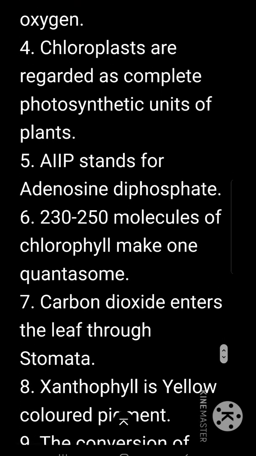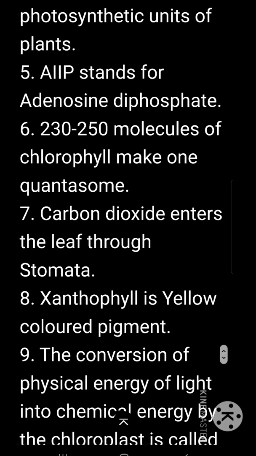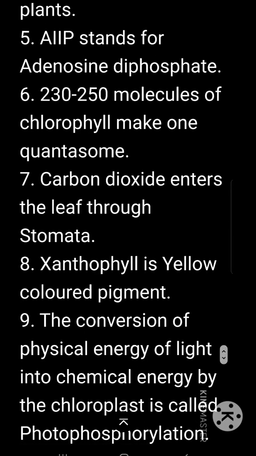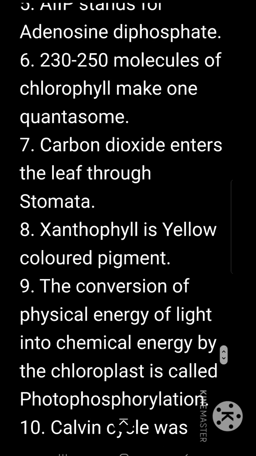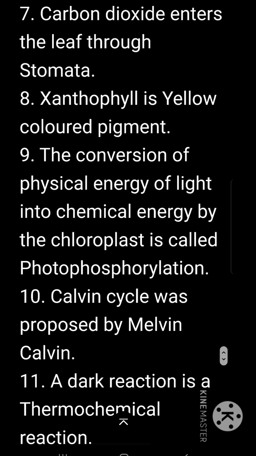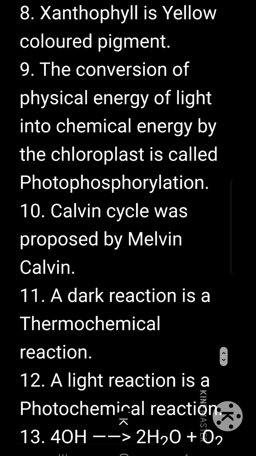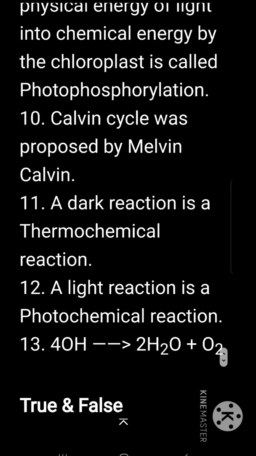Chloroplasts are regarded as complete photosynthetic units of plants. ADP stands for adenosine diphosphate. 230 to 250 molecules of chlorophyll make one quantosome. Carbon dioxide enters the leaf through stomata. Xanthophyll is a yellow colored pigment. The conversion of physical energy of light into chemical energy by the chloroplast is called photophosphorylation.